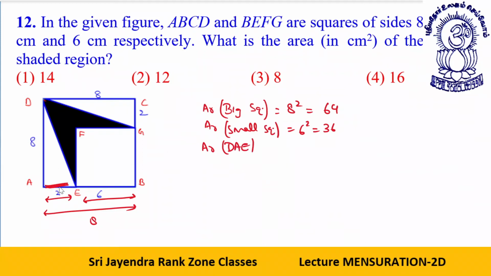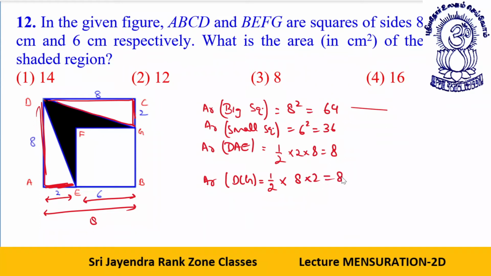See, we have base 2 and height 8. Half into base into height, that will give me 8. Again, the area of BCG will be half into, this time the base is 8 and the height for this triangle is 2. Half into 8 into 2, that is 8.